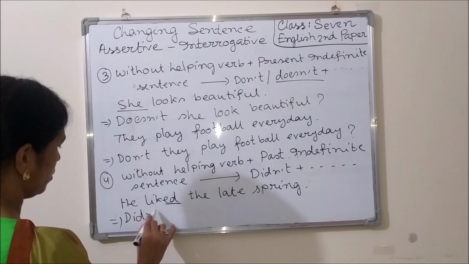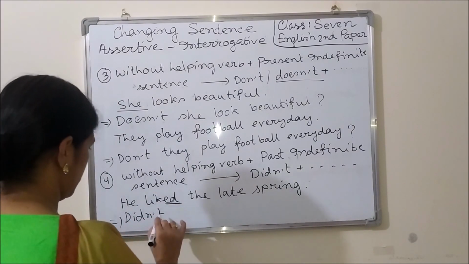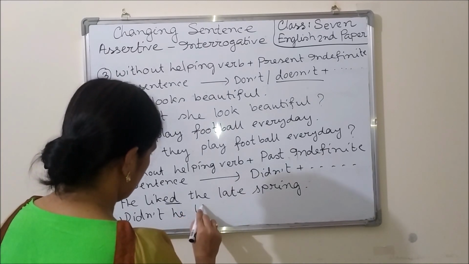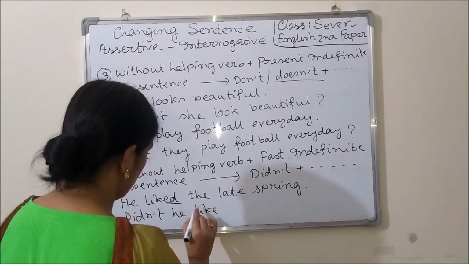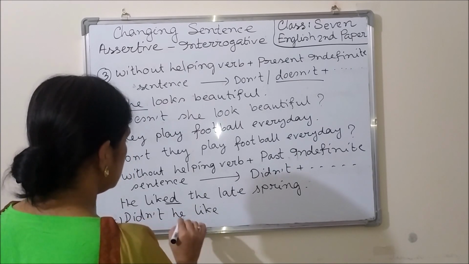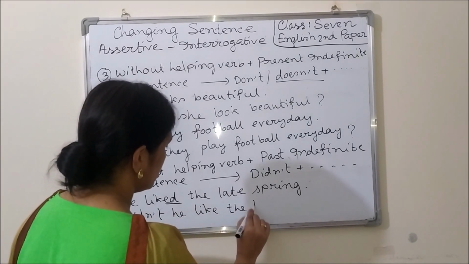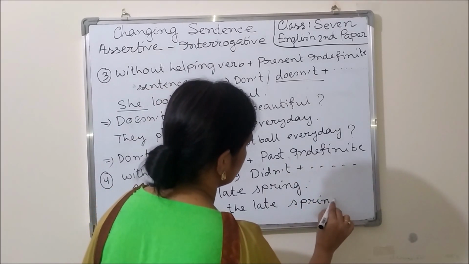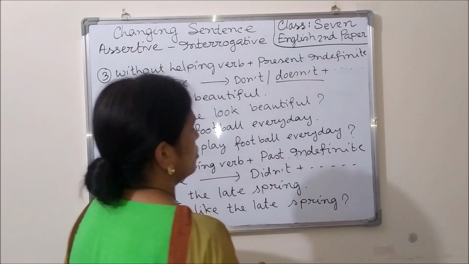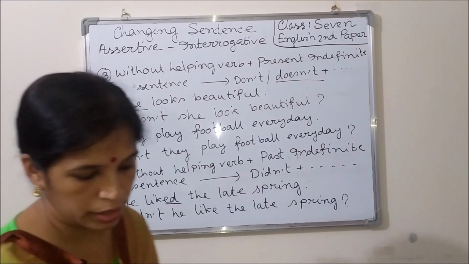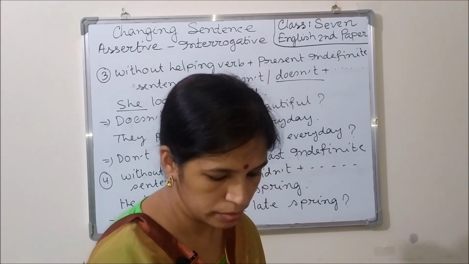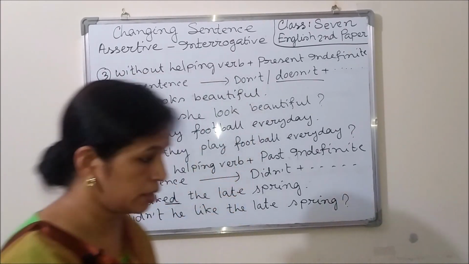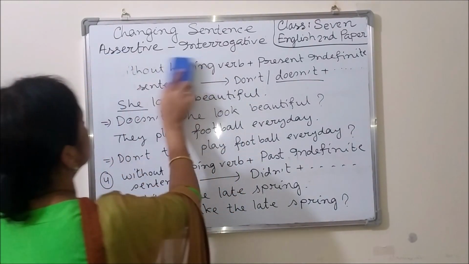Didn't he like, the verb will be in base form. Didn't he like the late spring? Okay, dear learners, I think you can understand. Now let us see another rule.